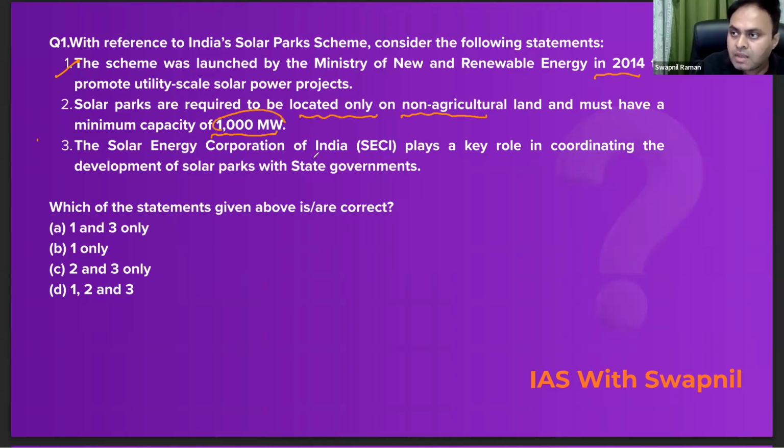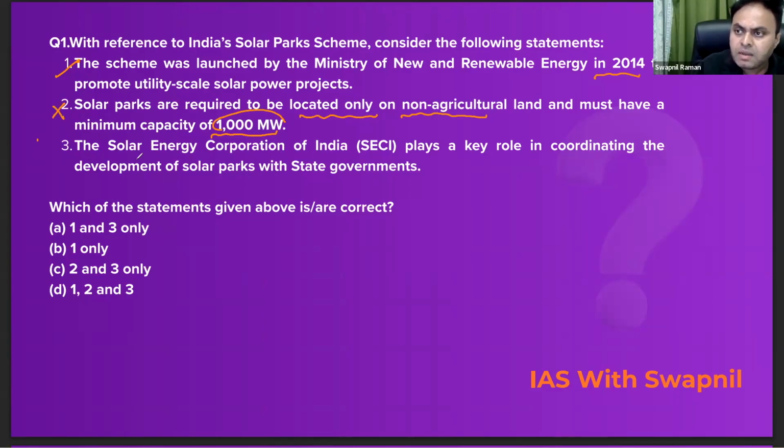There is a catch. See, it is preferably to be located on the non-agricultural land, but it is not mandatory. Means a solar park may be established on the agricultural land as well, right? Plus, the minimum capacity is 500 megawatt, not the 1000 megawatt. So the second statement is incorrect here.